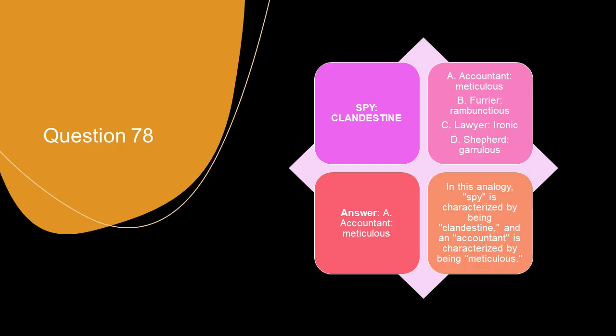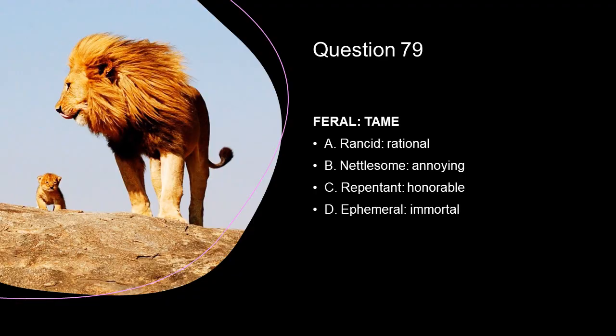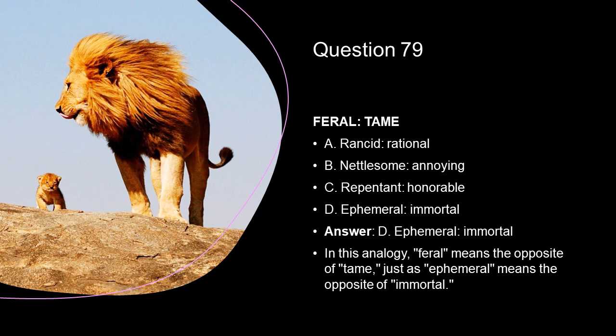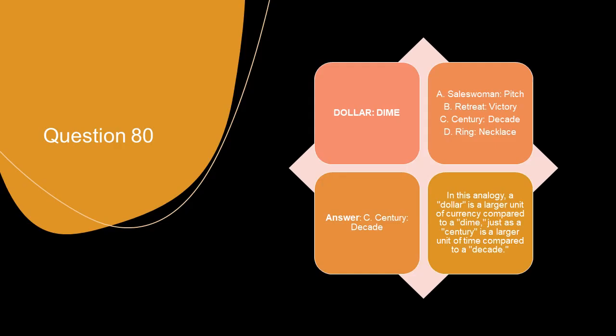Spy, clandestine. The correct option is accountant and meticulous. Feral, tame. The correct option is ephemeral, immortal. Dollar, dime. The correct option is century, decade, because dollar is a larger unit of currency compared to a dime, just as century is a larger unit of time compared to a decade.